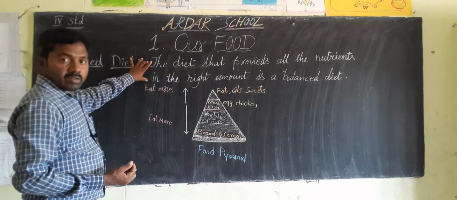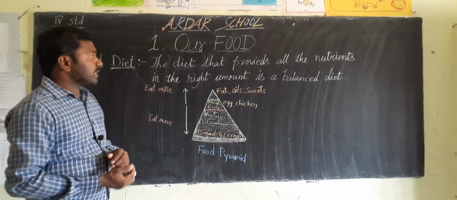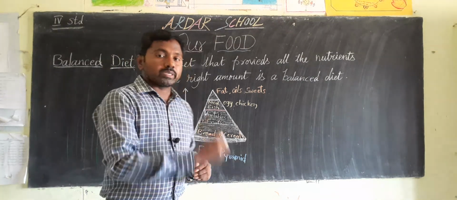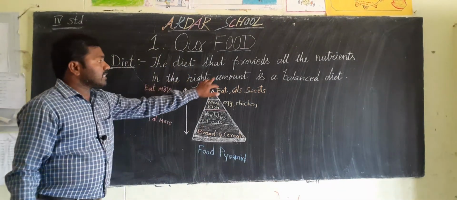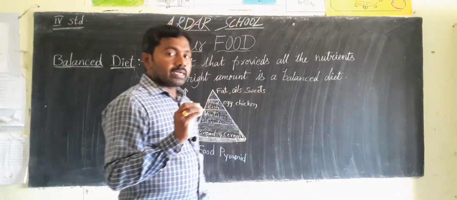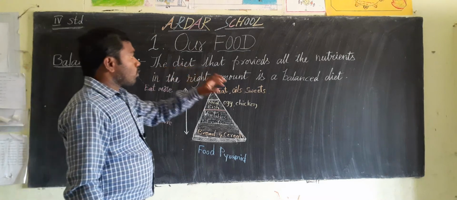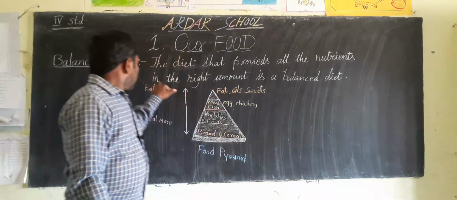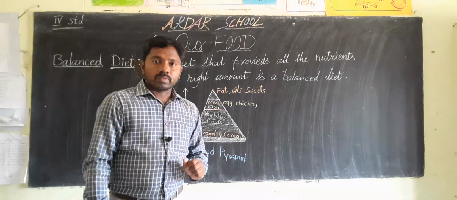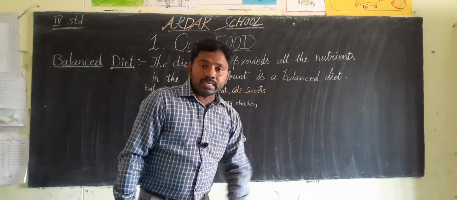Just see the definition and listen. The diet that provides all the nutrients in the right amount is called the balanced diet. So once again, children, the diet that provides all the nutrients in the right amount is a balanced diet.